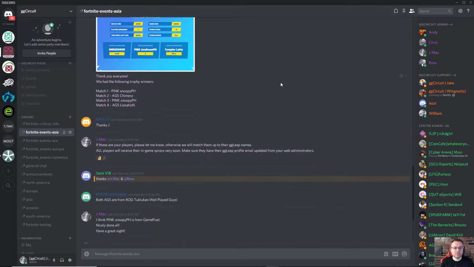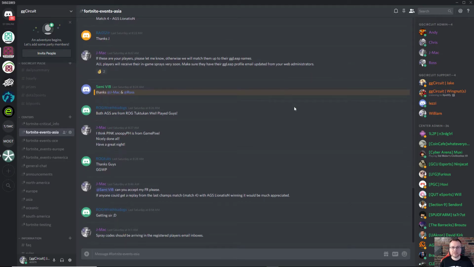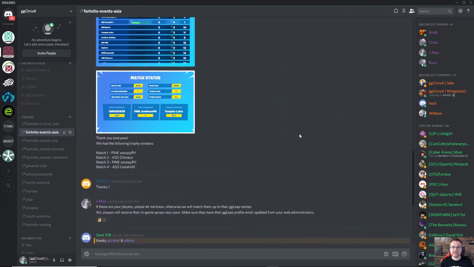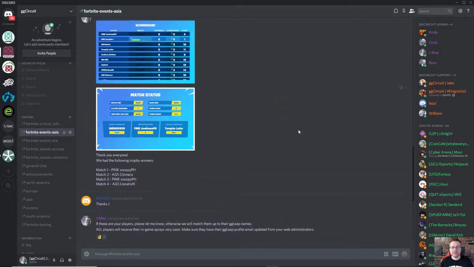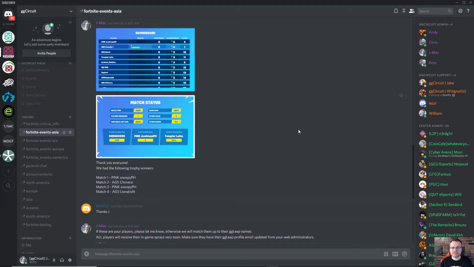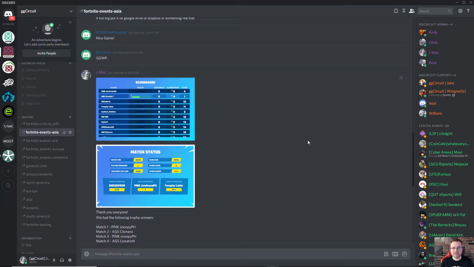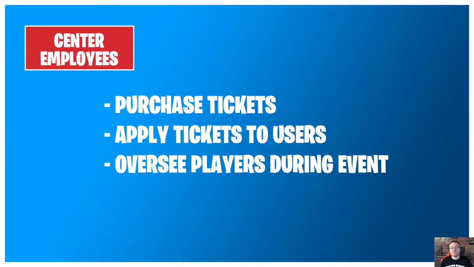So within our Discord with all the employees and center admins, we can make sure that we get everybody organized. We make sure we're not missing anyone that's trying to get into a match. We help them with any technical difficulties, and we warn them when, hey, we're getting ready to start the match, get your players seated. So when it comes to center employees, there's a few steps that the centers have to do to get the players eligible for the events.